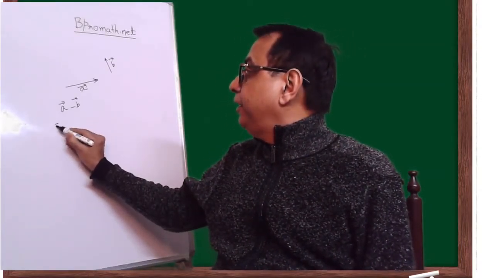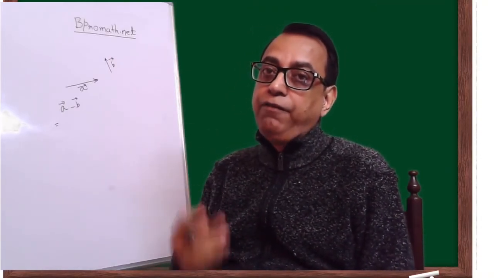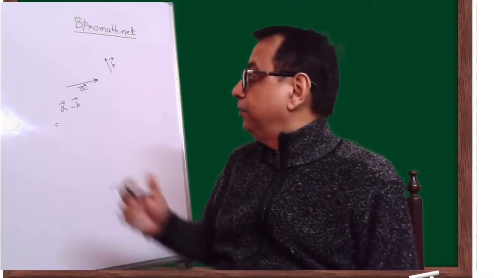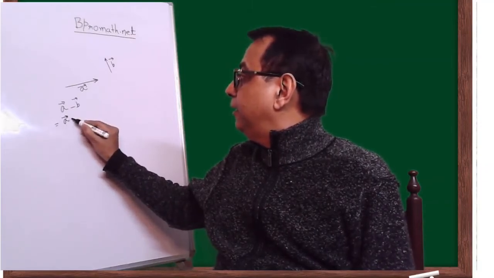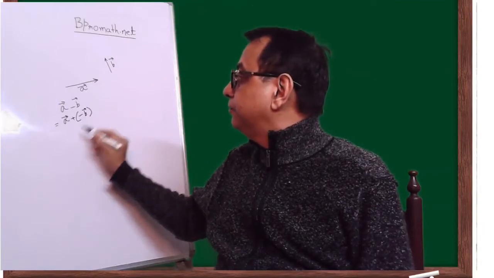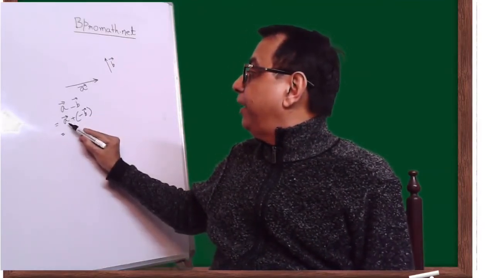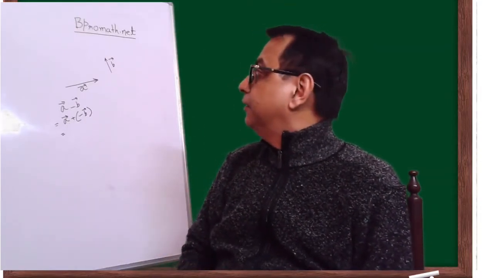Now if you see this, as we said earlier, every vector will have a negative of its own. So this I can say as A plus minus of B, right? So basically I am adding to A the minus of B vector.